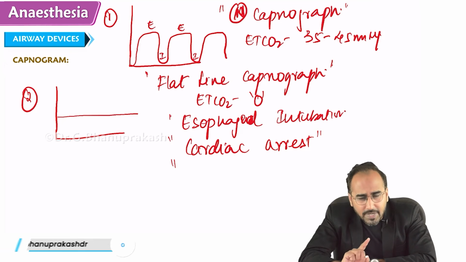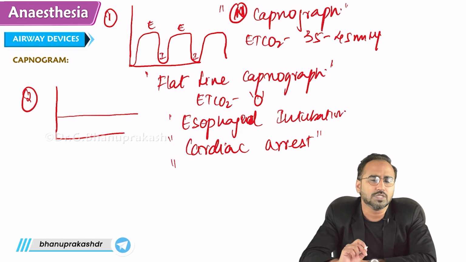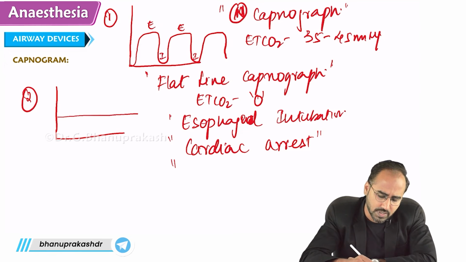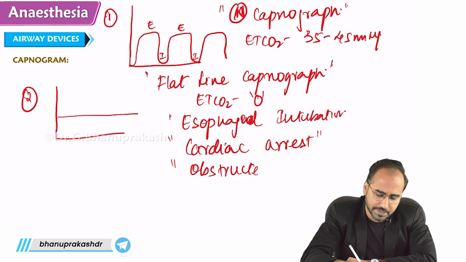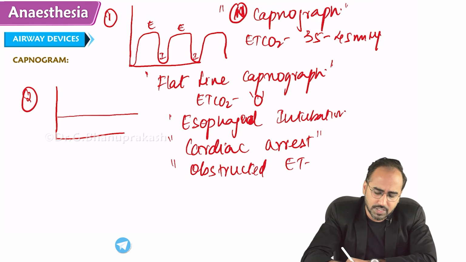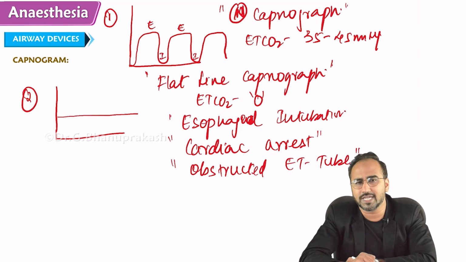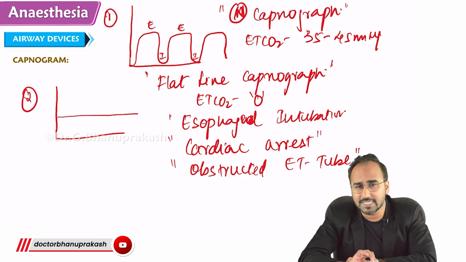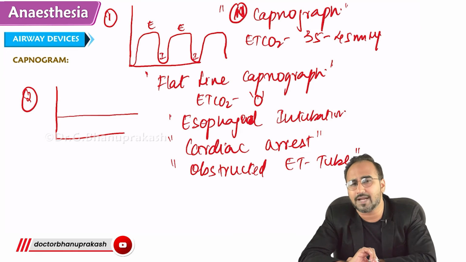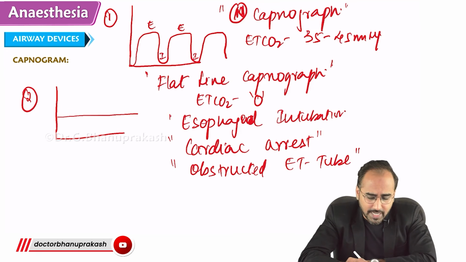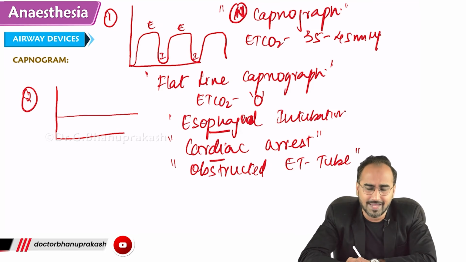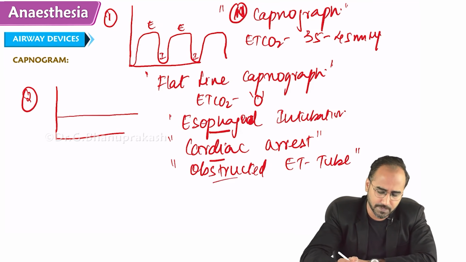No. Will the carbon dioxide come out? No. So the EtCO2 value will be 0. So in cases of obstructed ET tube, you will see a capnograph value of 0. We are discussing capnograph value of 0. In what all conditions will you see it? It is seen in esophageal intubation, cardiac arrest and obstructed tube.